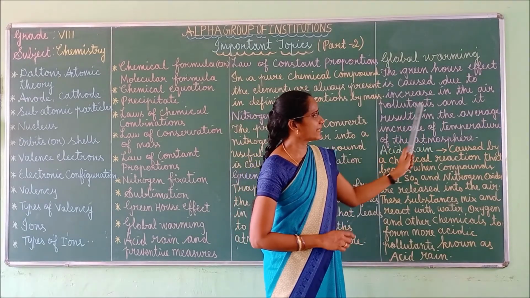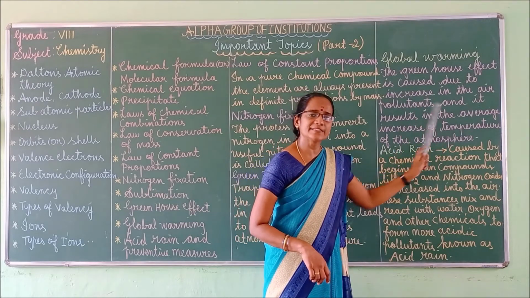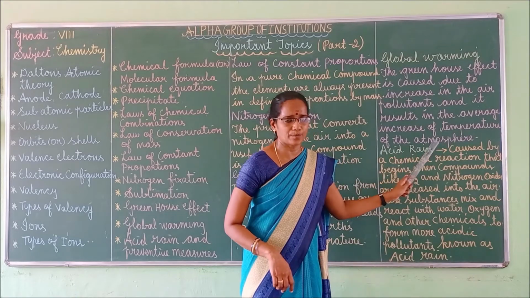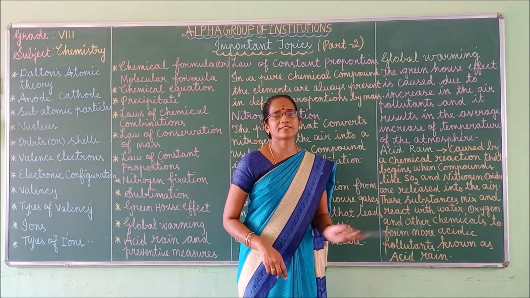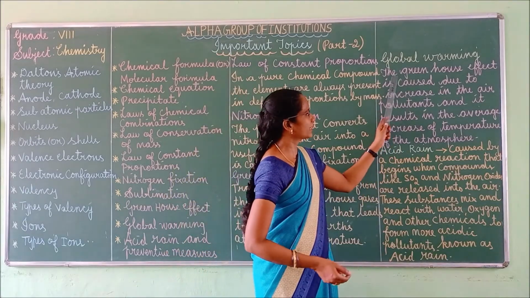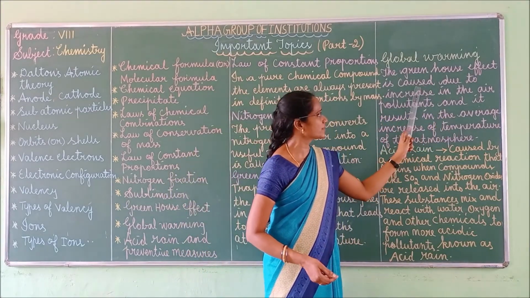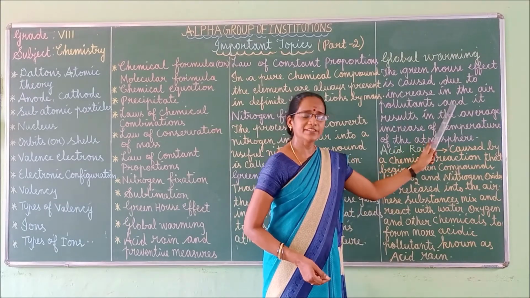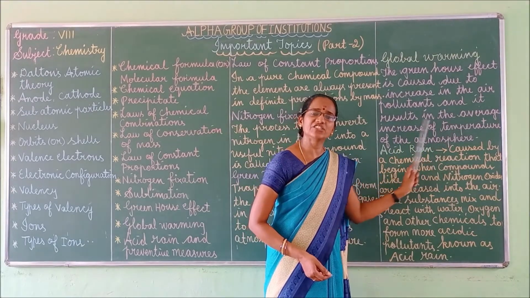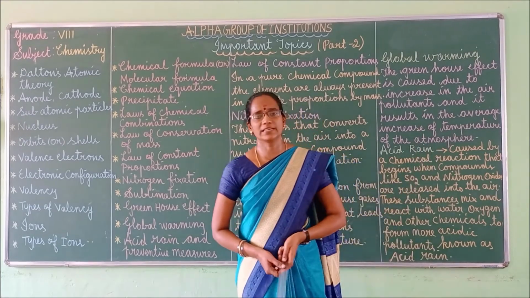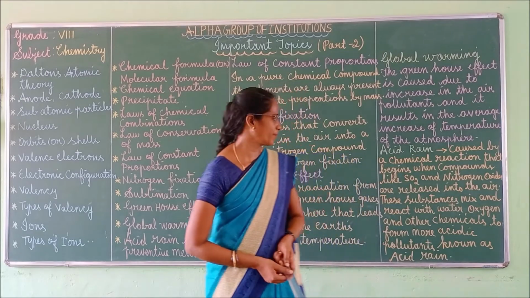So the increase in air pollutants results in the average rise of temperature of the atmosphere. This leads to global warming.